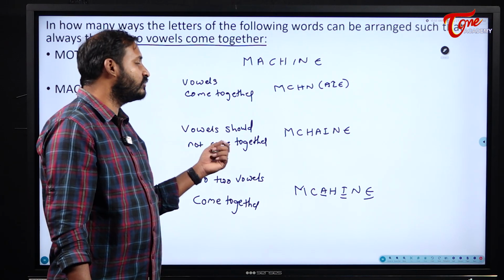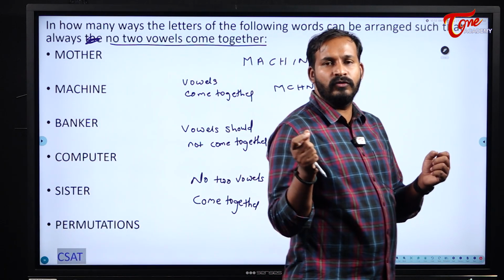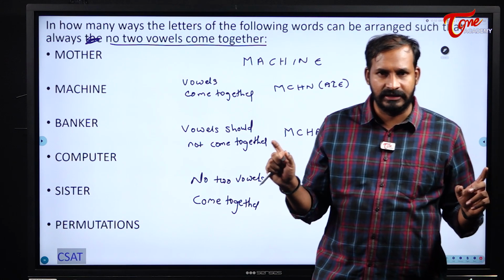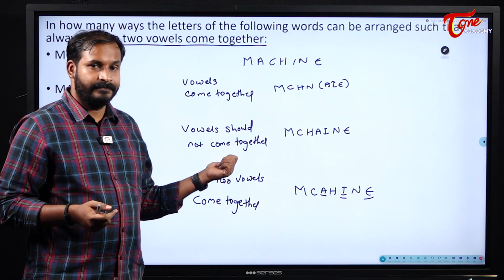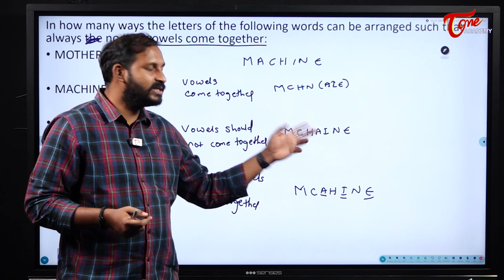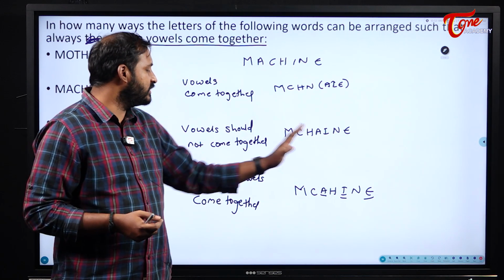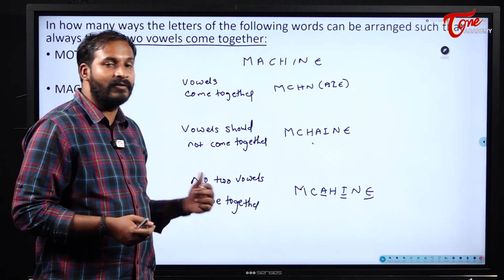In the case of vowels should not come together, if there are some 3 or 4 vowels, out of those 3 or 4, 2 can come together. There is no wrong in that. That comes under vowels should not come together. Why? Because all the vowels are not coming together, right? 2 are coming at one place and 1 is going to some other place. So this comes under vowels should not come together, and this one will be the example of no two vowels come together.